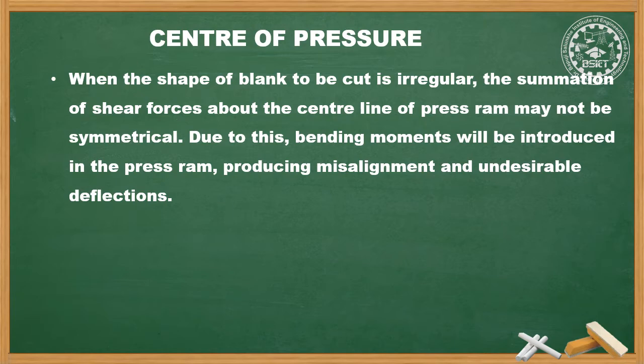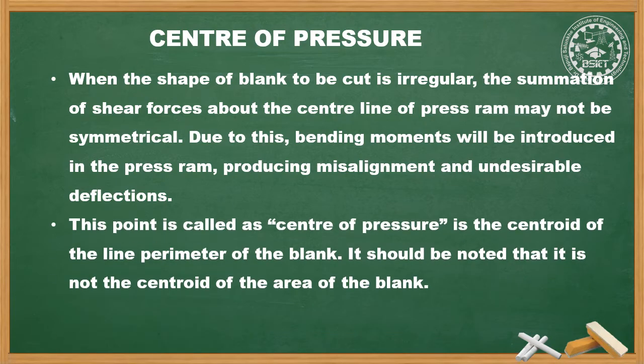While laying out the punch position on the punch holder, the center line of the press ram should pass through the center of pressure of the blank. This point is called the center of pressure. It is the centroid of the line perimeter of the blank. It should be noted that it is not the centroid of area of the blank.